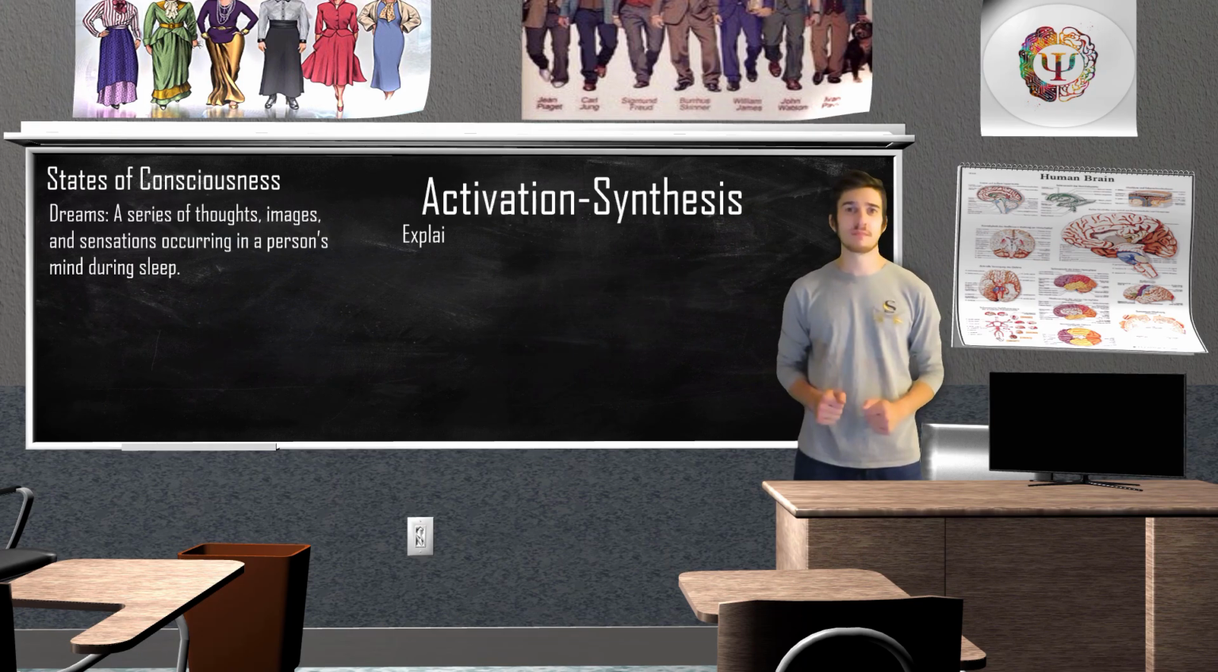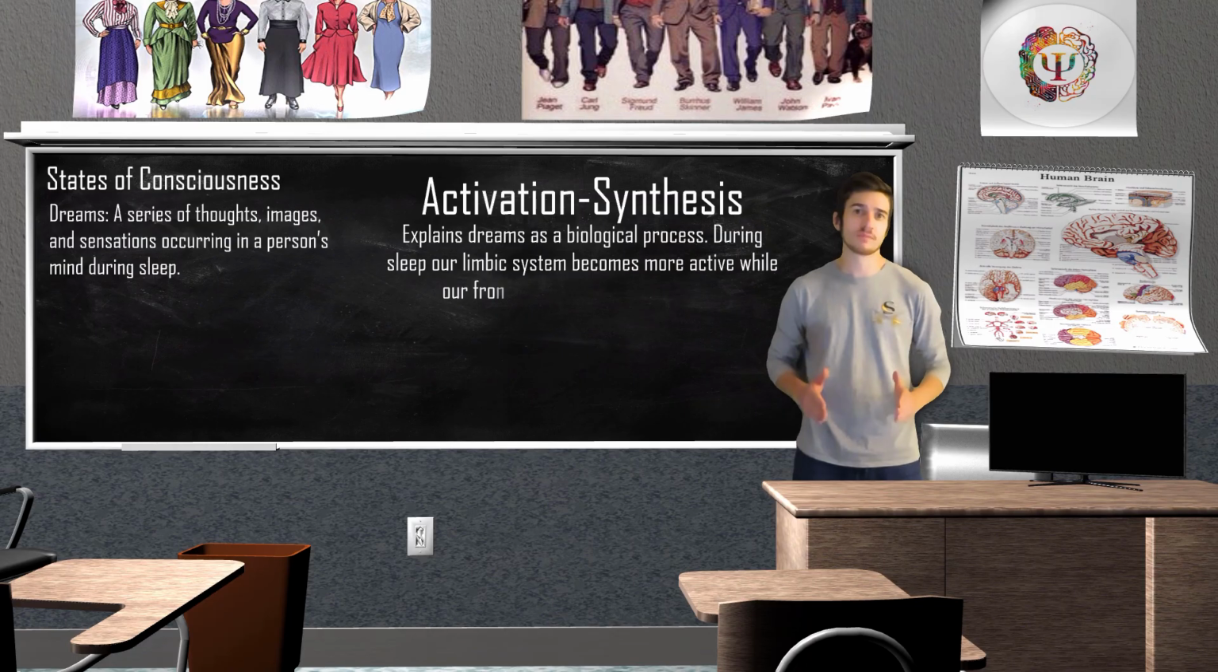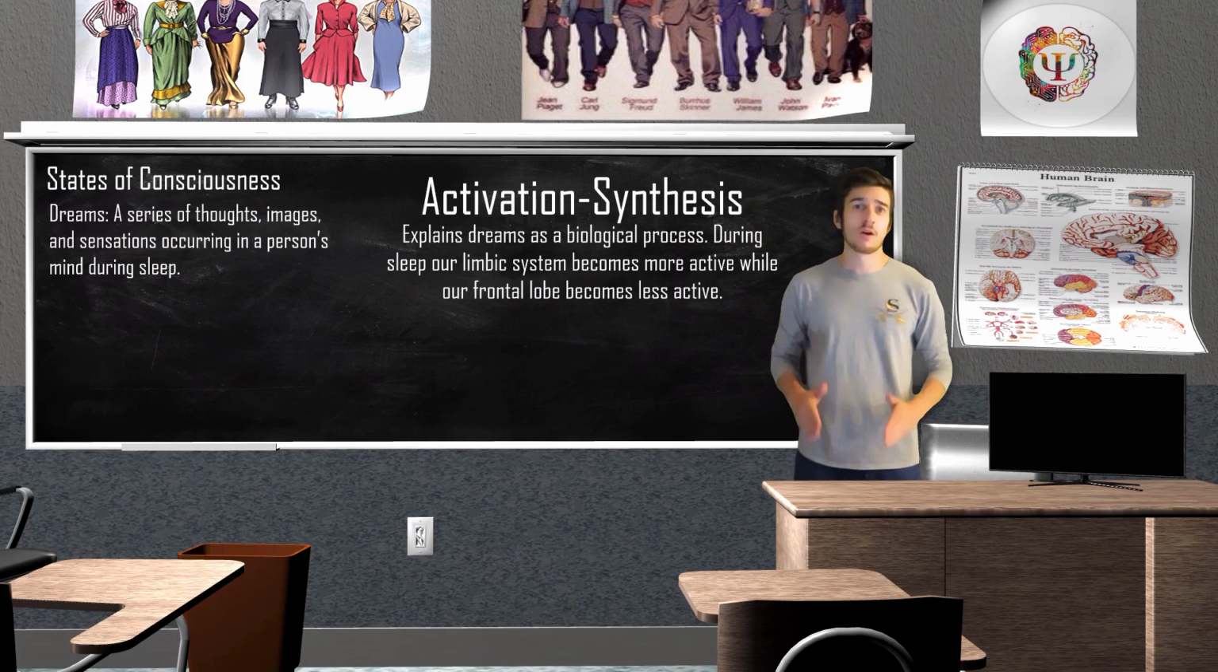The activation synthesis model of dreaming explains dreams as a biological process. During sleep, our limbic system becomes more active while our frontal lobe becomes less active. Our brain synthesizes and interprets this random neural activity and attempts to make sense of it. Therefore, we have our dreams.